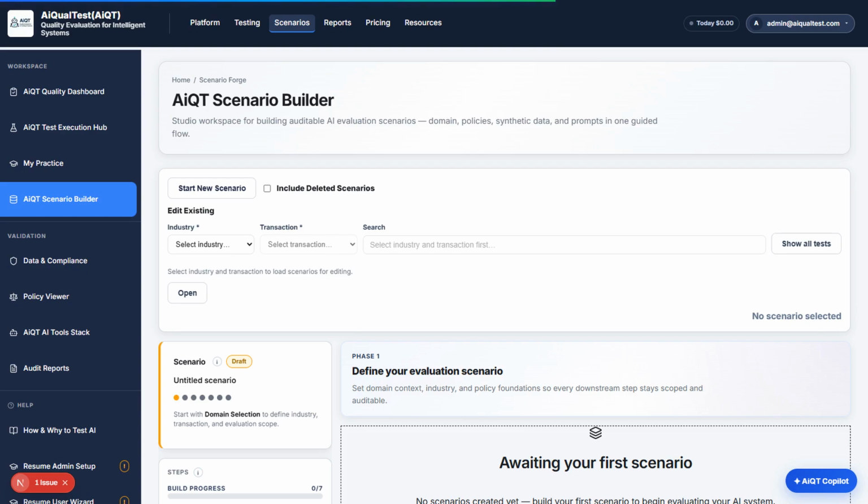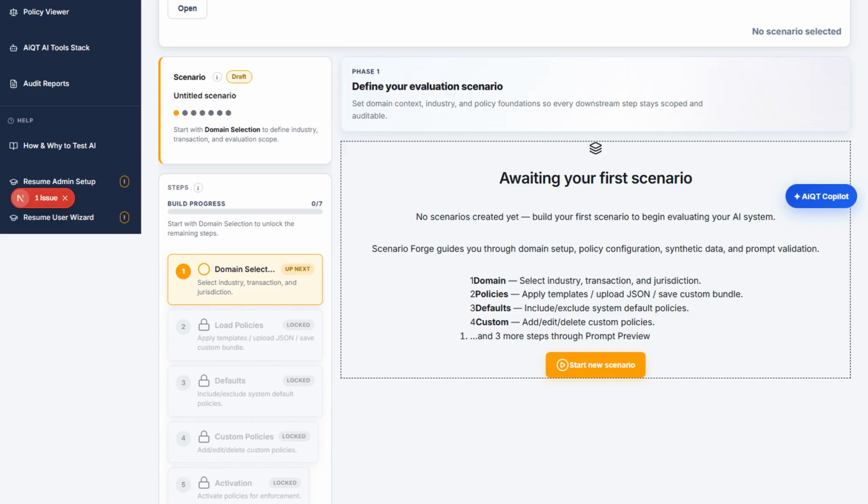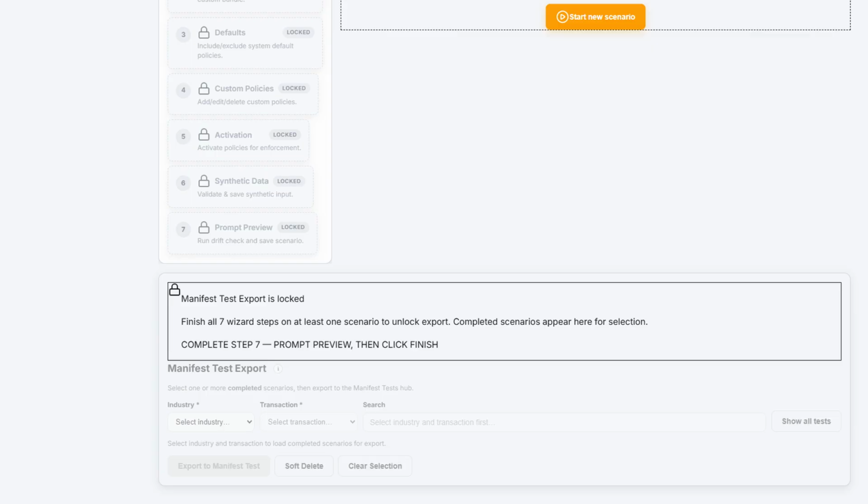Scenario builder is where business language becomes a test. Industry, transaction, policy binding, prompts, drift checks, then export a manifest ready for the execution hub. Subscribers do not start from a blank prompt box every time.